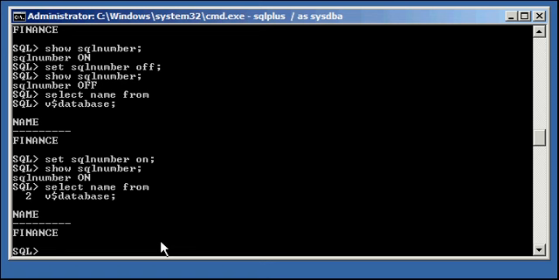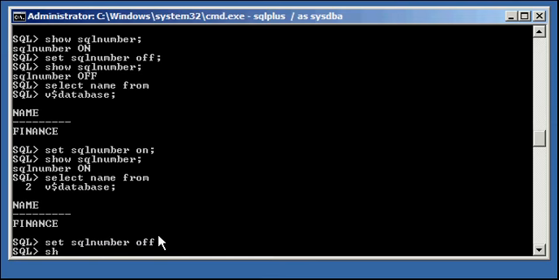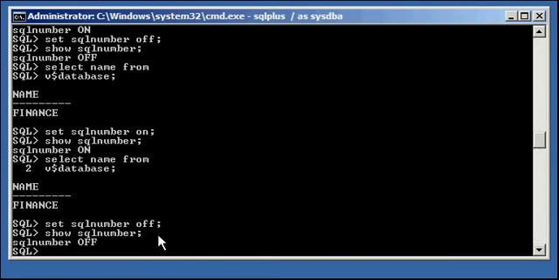Now another way to set it back to its default is, remember, these settings are just per SQL*Plus session. Another way to set it back to its default is to just simply log off and log back on.